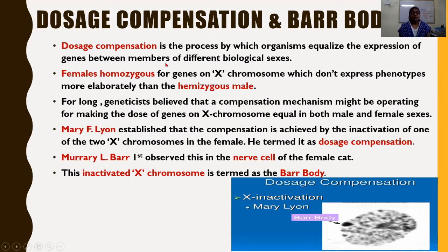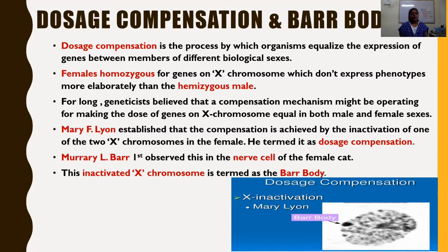Human females have 2 X chromosomes, which means the dosage of the gene is double, whereas males have 1 X chromosome and 1 Y chromosome, so the dosage of genes present on the X chromosome is a single dose.